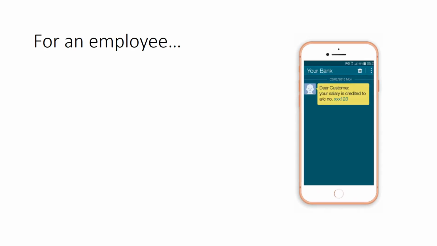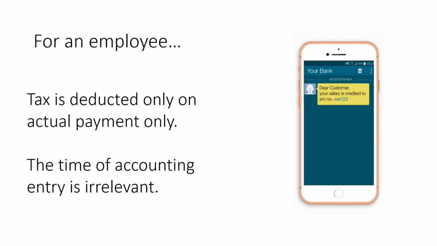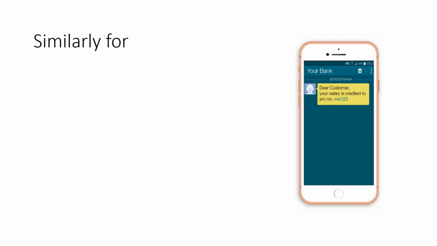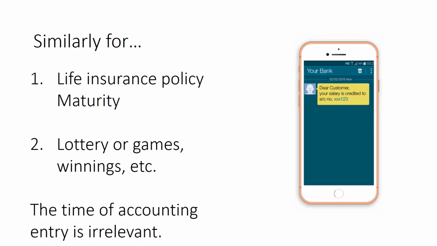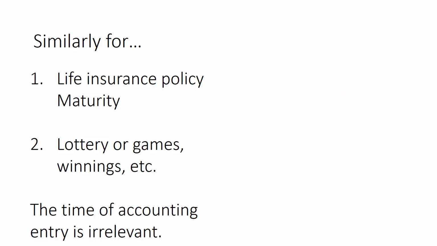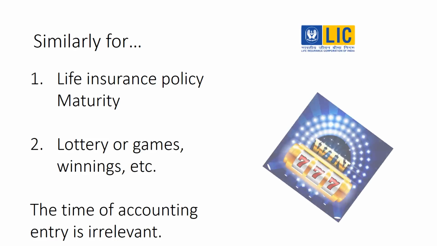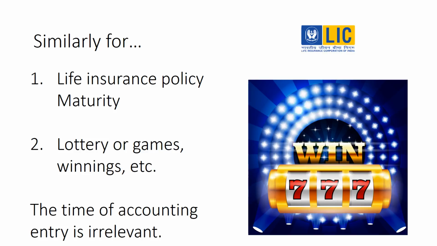If you are an employer, deduct tax at the time of payroll processing only. So if you're an employee, you can be sure that your employer will deduct tax only at the time you get your salary. In the same way, tax is also deducted at the time when your life insurance policy matures and you receive your money. This is also applicable in case of lottery or winnings.